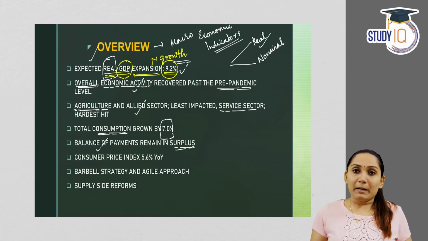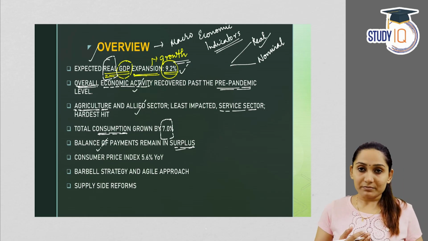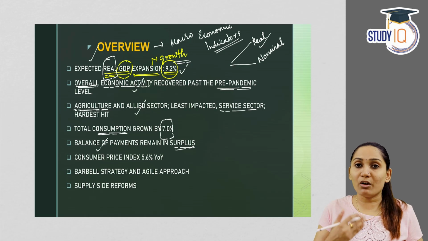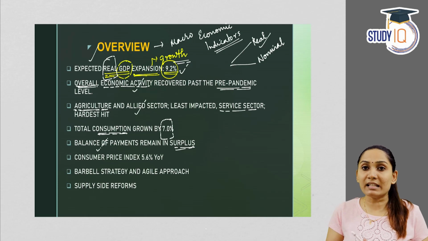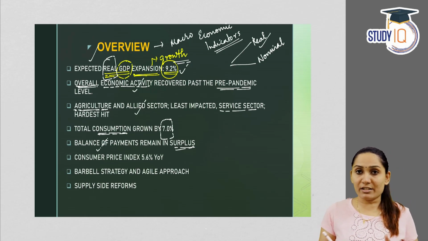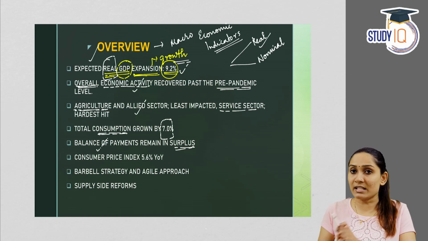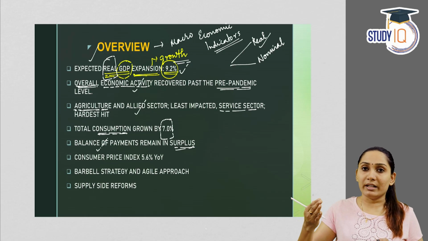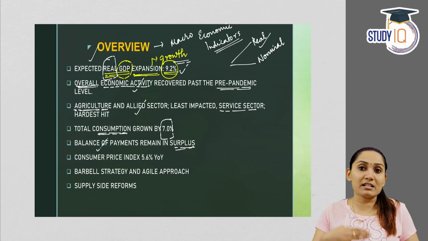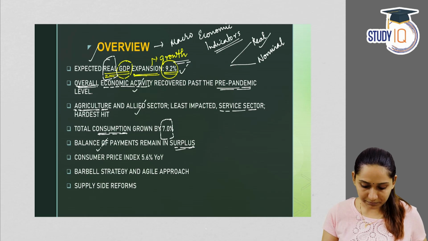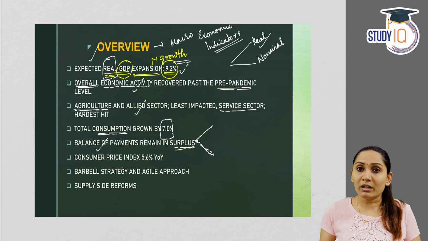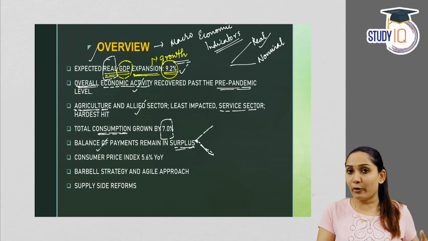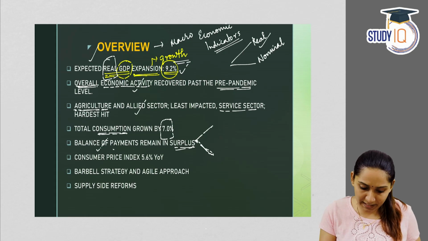What is balance of payment? Balance of payment is the difference between the transactions of India with the rest of the world and from the rest of the world towards India. We can say that it is the difference in the value of transactions that India makes with the rest of the world in terms of incoming transactions and the outgoing transactions. So, balance of payment remained in surplus, which means that there is more money coming into the country from foreign sources than what is going out.